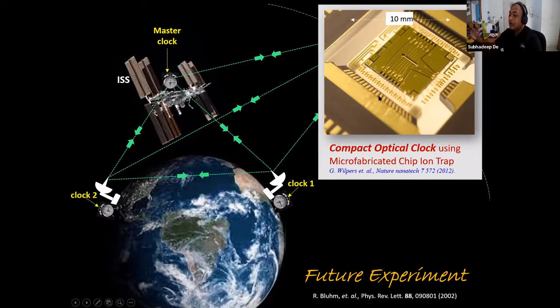So the next generation will be an optical clock, basically on a chip, a very compact thing which can be transported through a payload. And then probably one can reach a sensitivity level where these local Lorentz invariants can be probed, whether it is there at all or not.